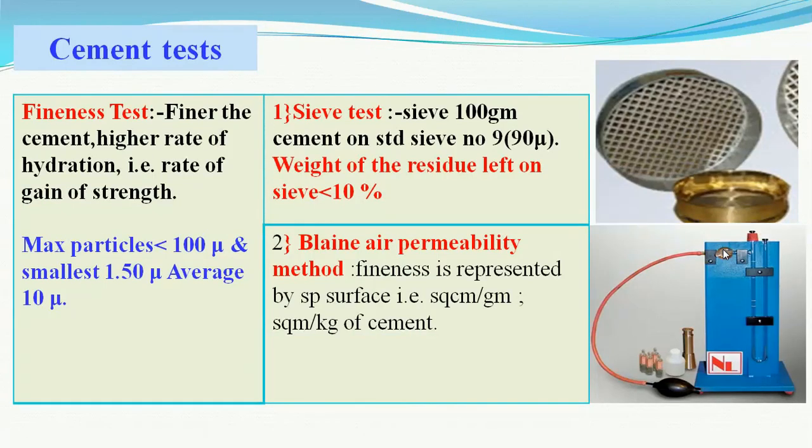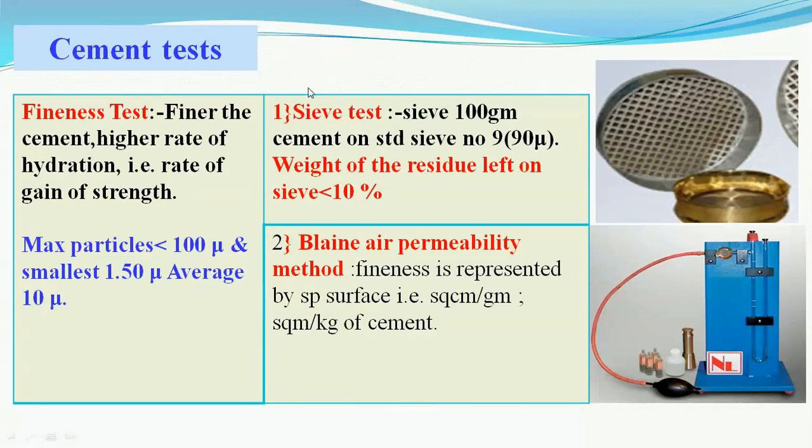First we will discuss the first test, that is the fineness test. We have seen that the finer the cement, the more will be the rate of gain of strength, more will be its chemical reactivity, more is the surface area available. There are two tests carried out for knowing the cement's fineness.